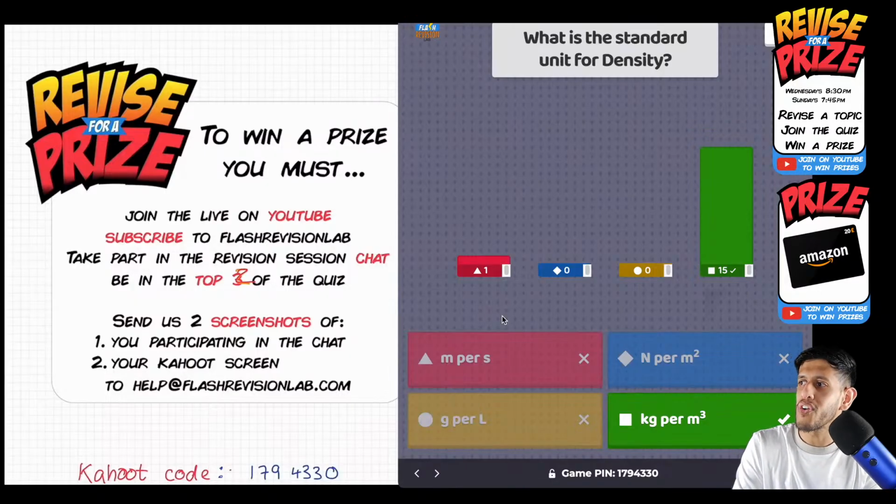One person got it wrong. Who said meters per second? Meters per second is for speed. Okay. I hope that person wasn't here at the beginning and missed it, because we clearly said density is mass over volume, which is kilograms per meter cubed.